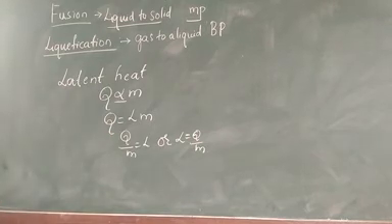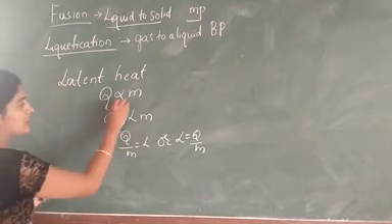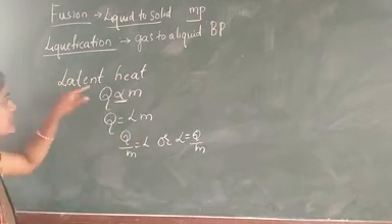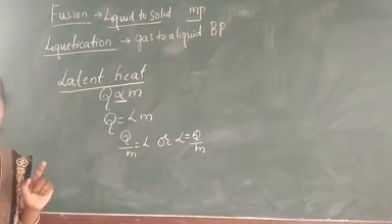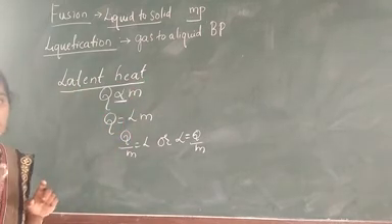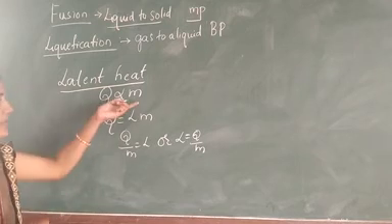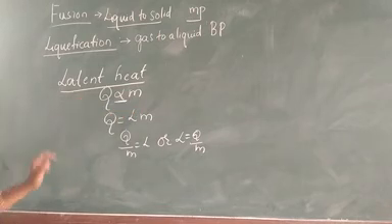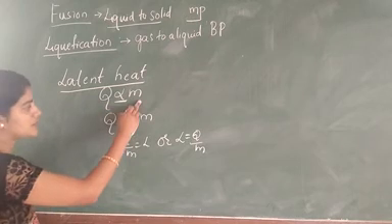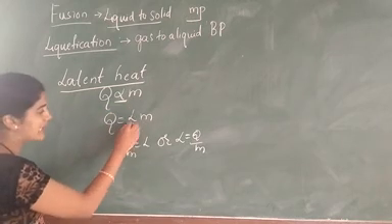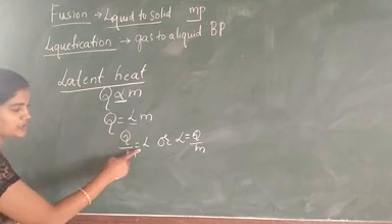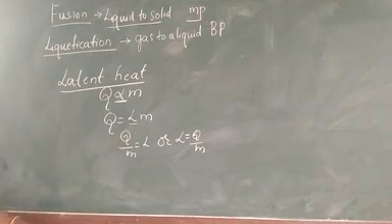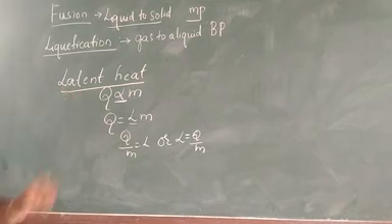Now, to define latent heat, we can say that the amount of heat required to change the state from one state to another, which is directly proportional to the mass of a substance, is called latent heat. Therefore, we can write the equation as Q is directly proportional to M, or Q is equal to L into M, where L is the latent heat. Therefore, Q by M is equal to L, or L is equal to Q by M. This is the definition for the latent heat of a substance.